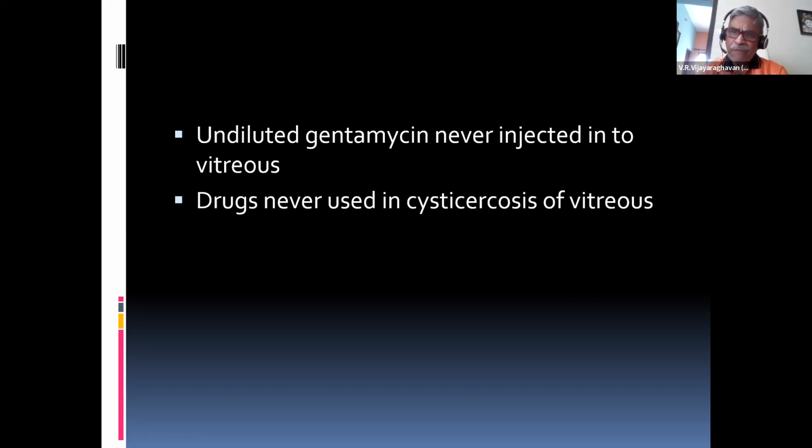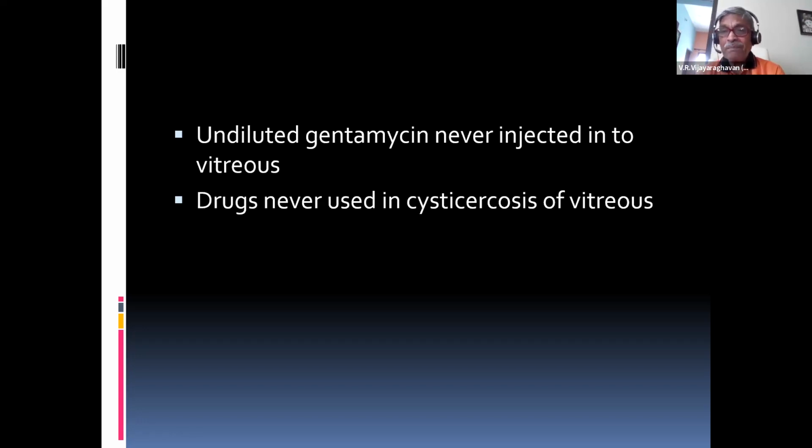Similarly, with Taenia solium, the larva may be floating in the vitreous sometimes. Now, if I give drugs to kill the larva, what will happen? Suppose I give drugs orally to the patient. The cysticercus may die, but when it dies, it produces severe inflammation, and the eye will be lost.